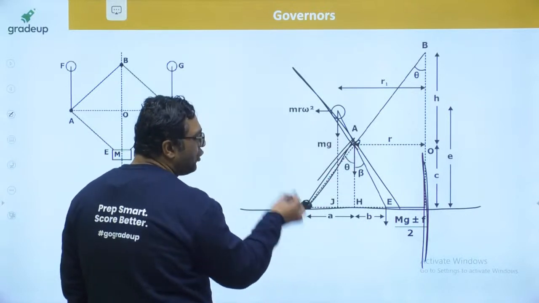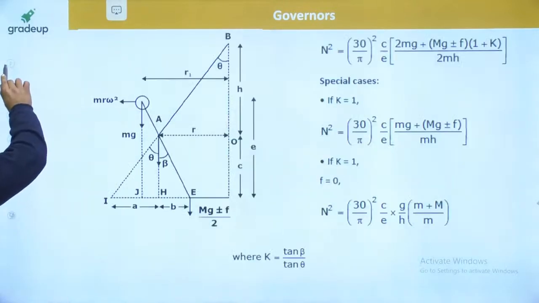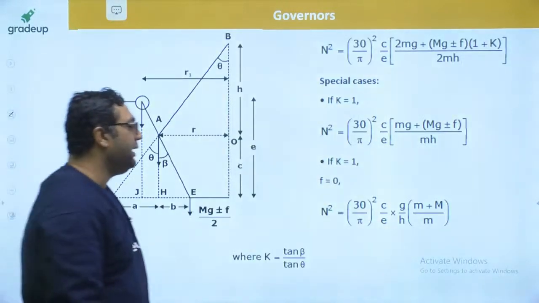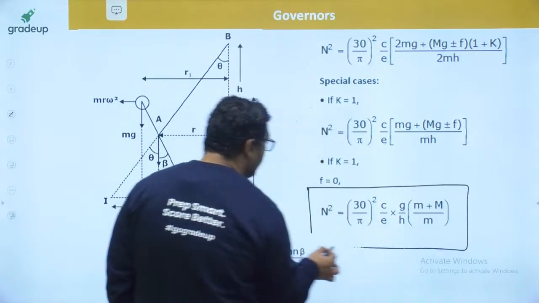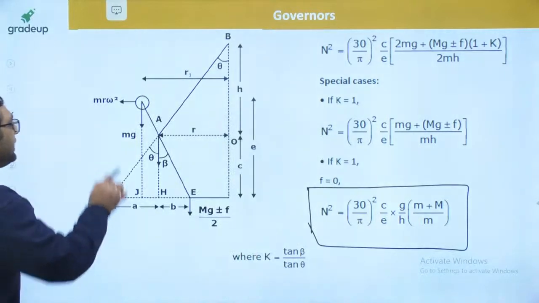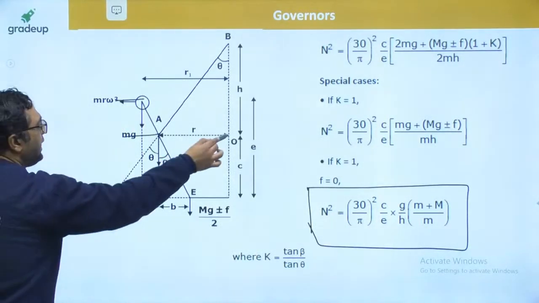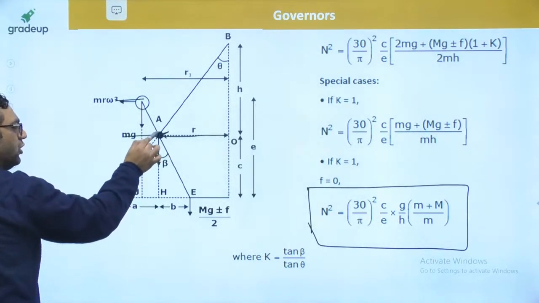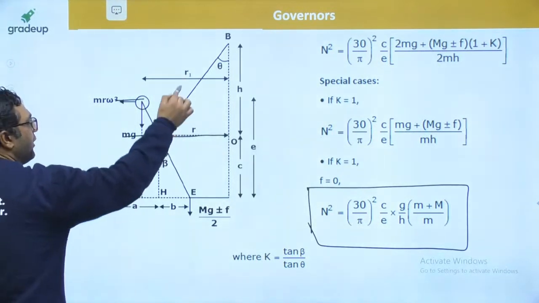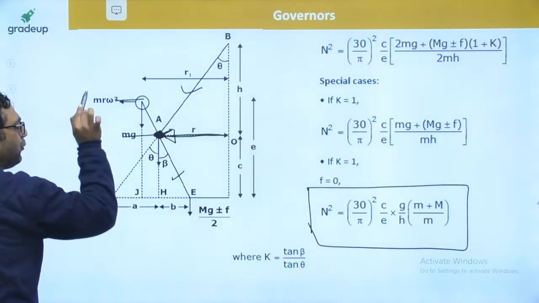And about the instantaneous center, you will be taking the moment to be equal to 0. When you take the moment equal to 0, you will be getting this kind of equation. Here you can see E is the distance of the mass, C is basically this height, and R is the distance of the turning pair. I already told you R is always the distance of the turning pair of the arm and the link. This R has nothing to do with the fly ball position.